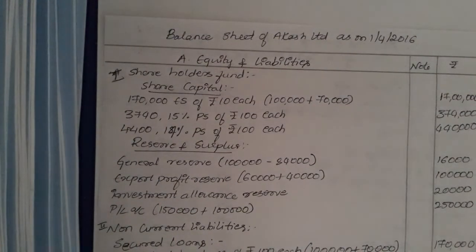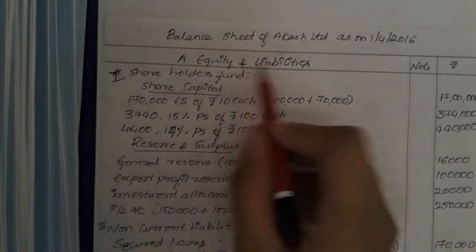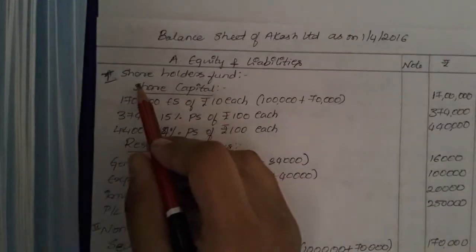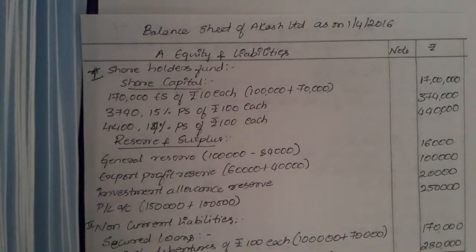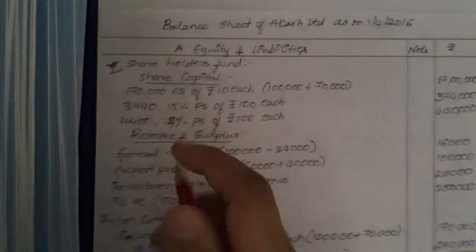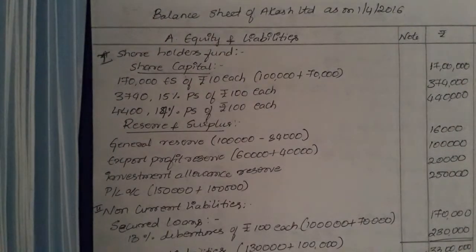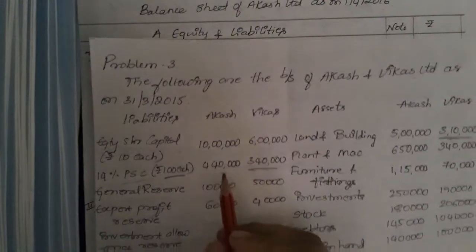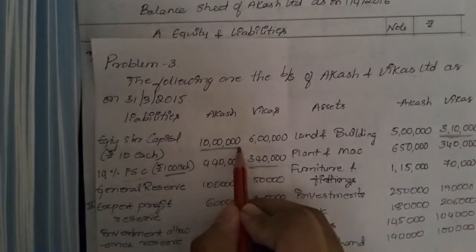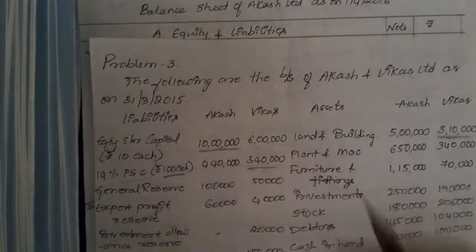So what are the things we'll be recording over here? The first is shareholders' equity and liabilities, in rupees. First, shareholders' funds, and under the shareholders' funds, first we'll be writing all the share capital. This share capital includes equity share capital and preference share capital. So equity share capital, how is this 1,70,000? Aakash Limited's equity share capital was 1 lakh. Now we are not giving 6 lakh rupees of equity shares.